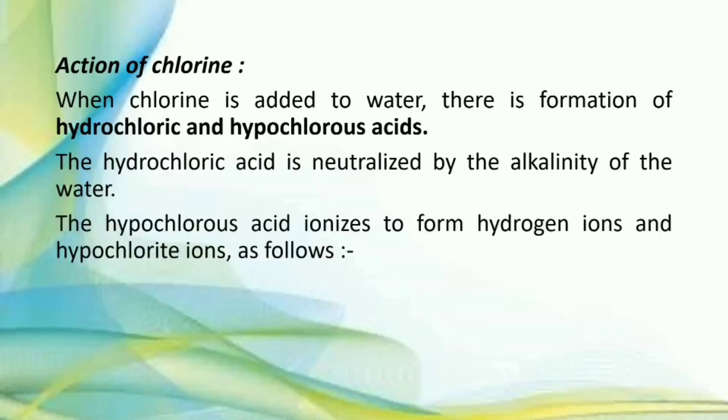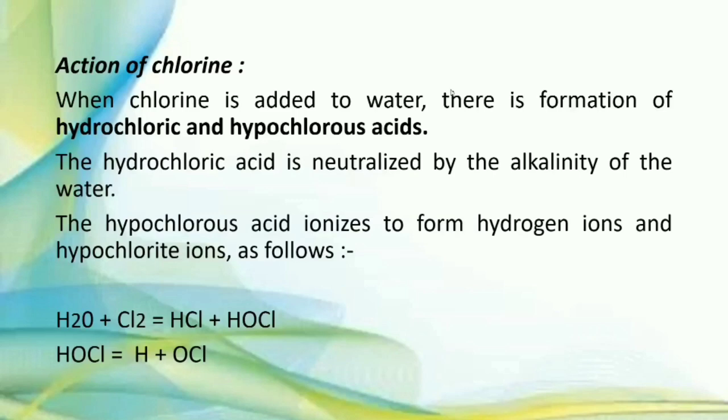The hypochlorous acid ionizes to form hydrogen ion and hypochlorite ion as follows: water plus chlorine forms hydrochloric acid and hypochlorous acid.